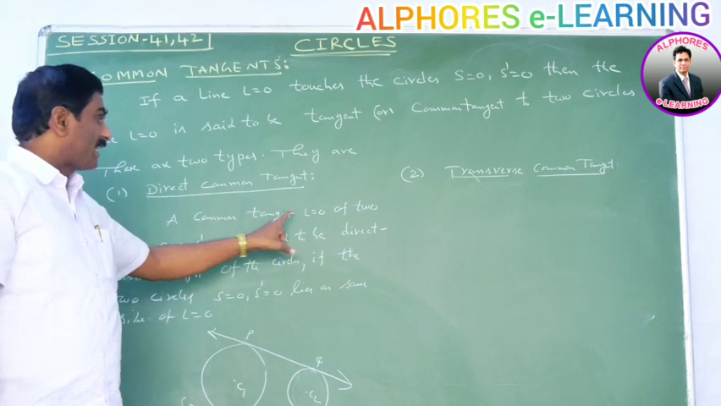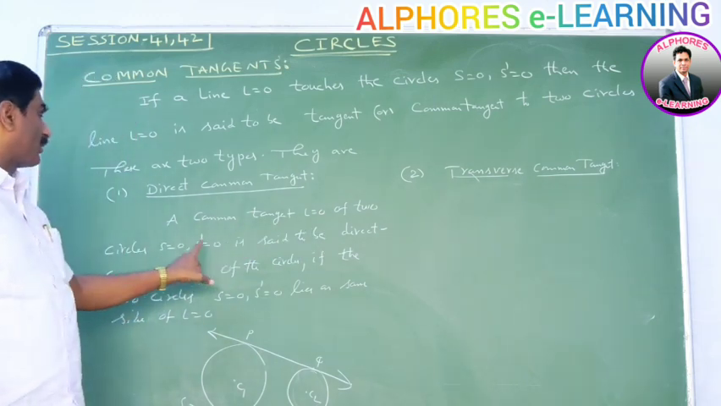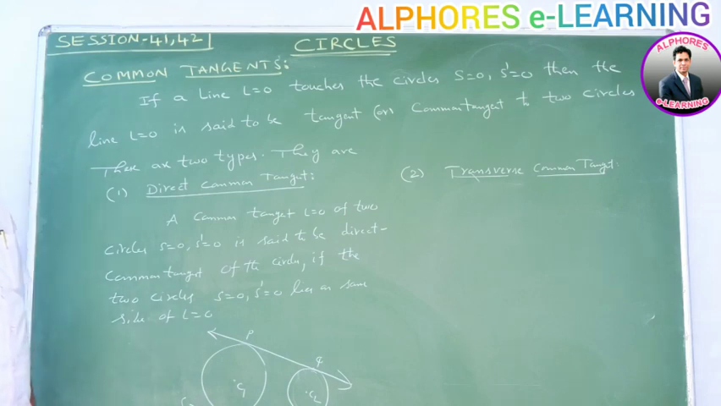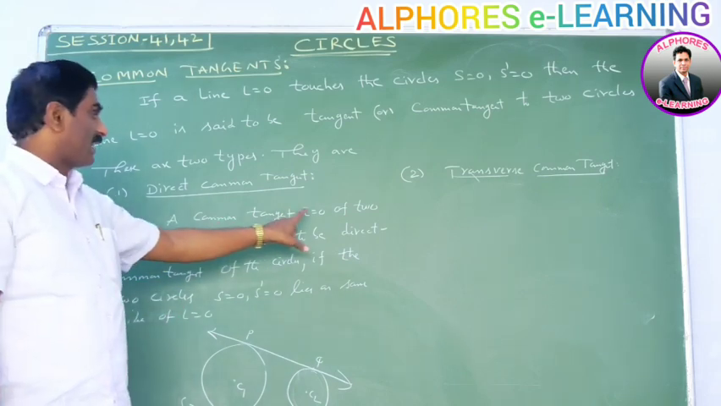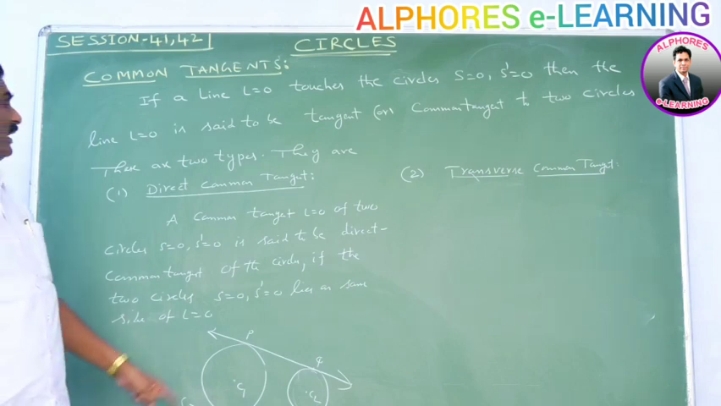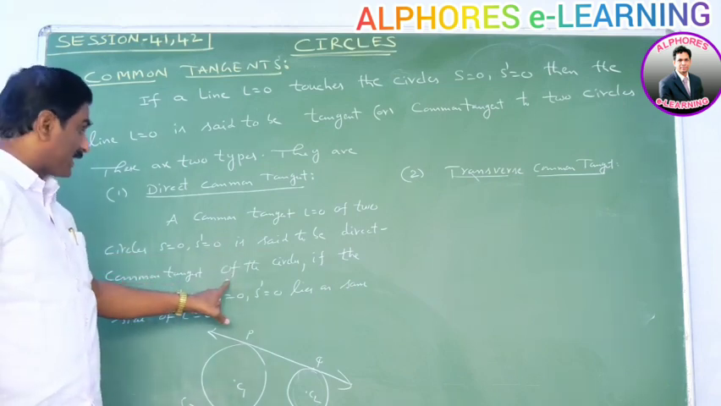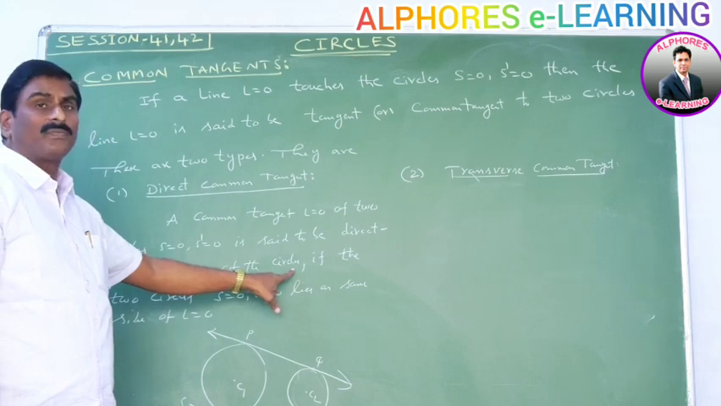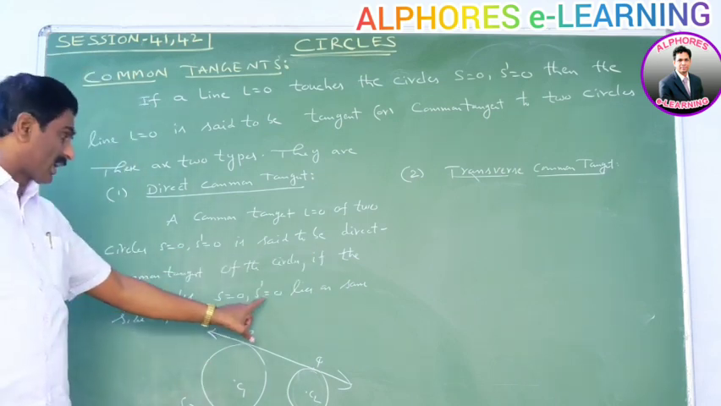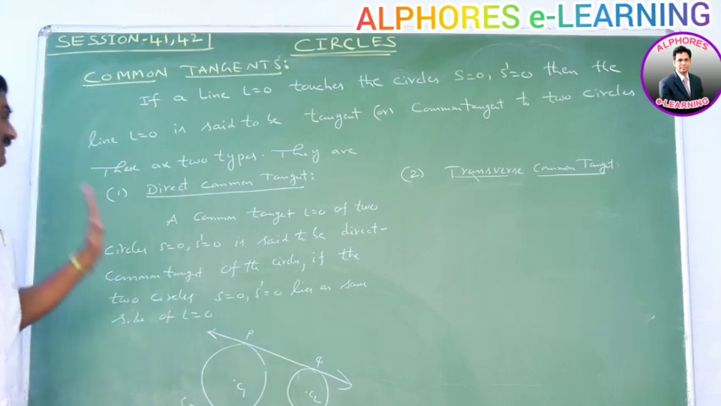A common tangent L = 0 of two circles S = 0, S' = 0 is said to be a direct common tangent of two circles if the two circles S = 0, S' = 0 lie on the same side of the line L = 0.